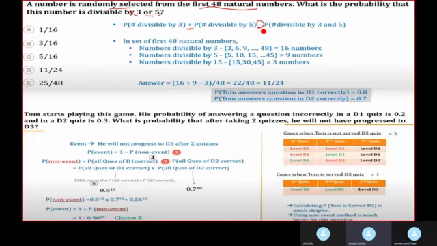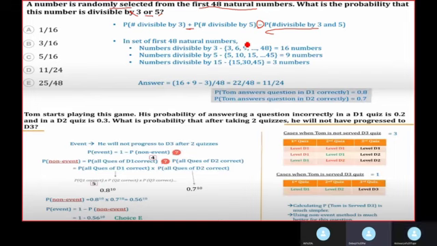Because there will be some numbers as well, such as 15, 30, 45. So they will appear in the first one as well as in the second one. So to avoid redundancy, we have to subtract the common elements. Okay. So these can also be done using a Venn diagram where you will be taught about the concept of union and intersection. But here you can apply this formula.